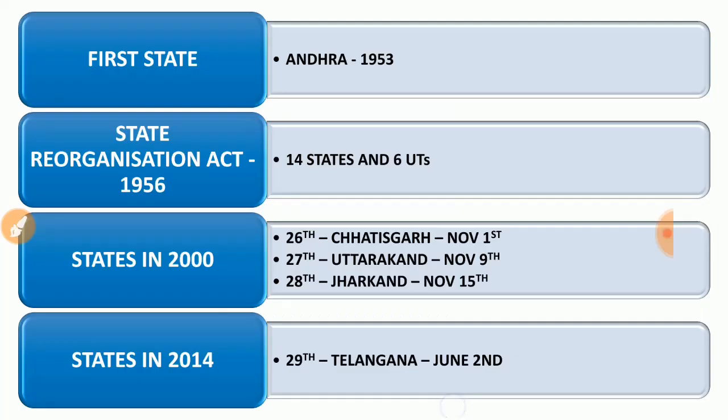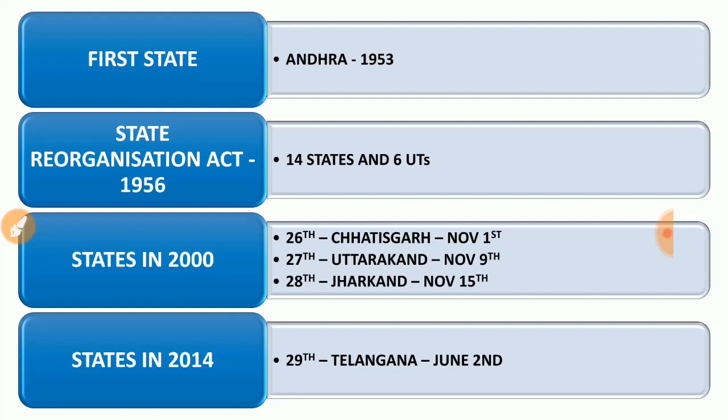As a result of this state reorganization, 14 states and 6 union territories were created on November 1, 1956. And before that, in 1953, the first language-based state was created, that is Andhra.